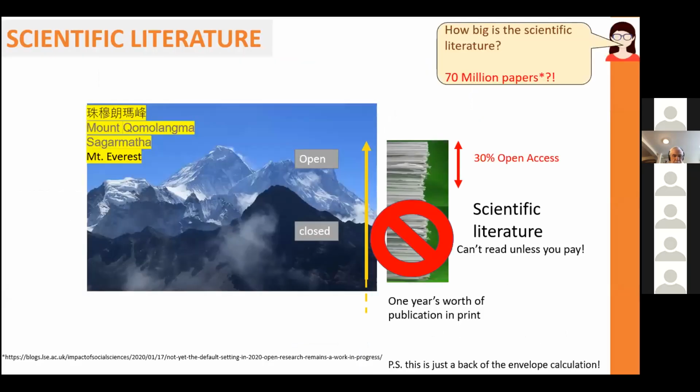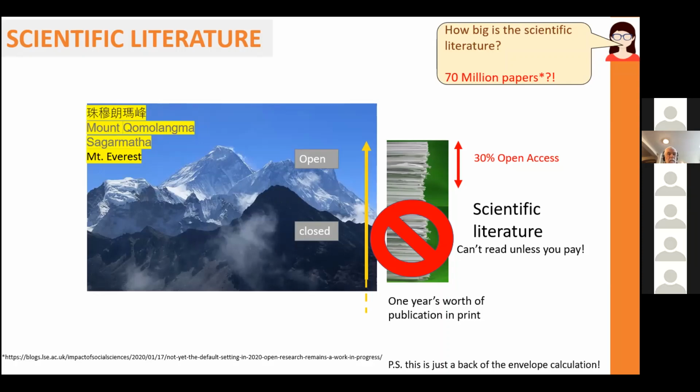how big the scientific literature is. To give you a little bit of context, if you were to hypothetically print out a year's worth of scientific publication and stack them up, the height that it would reach would probably be greater than that of Mount Everest. That's how huge the scientific literature is. But sadly, you can't make use of all of the literature that's out there unless you pay. So to answer the research questions that we have, we turn to the 30% of open access papers that's out there.